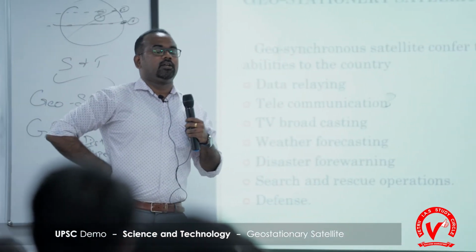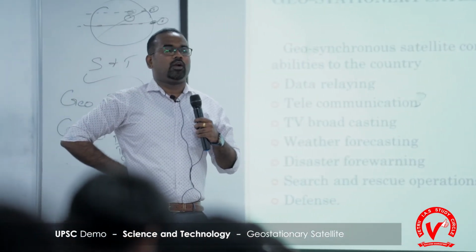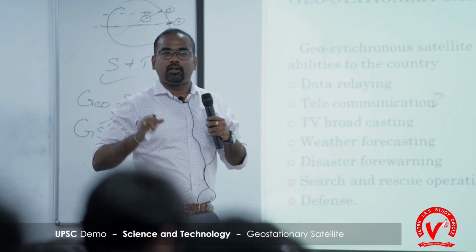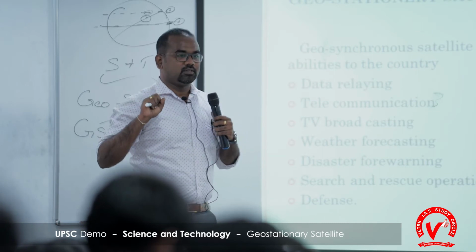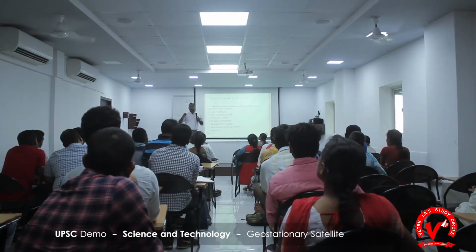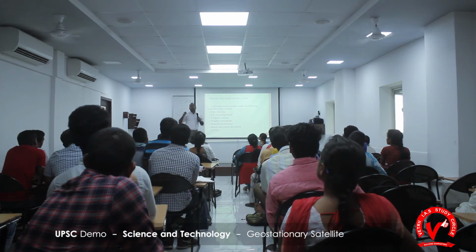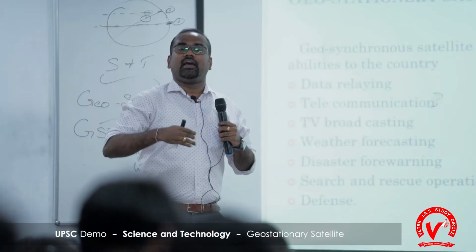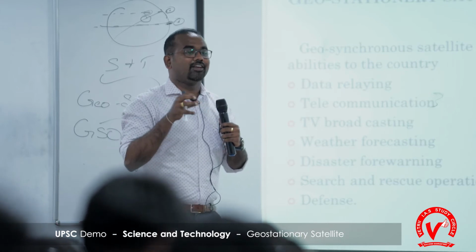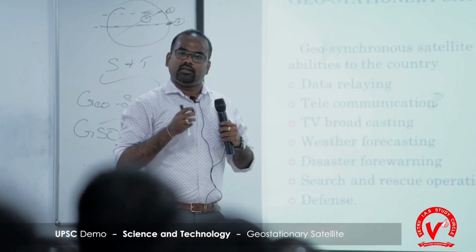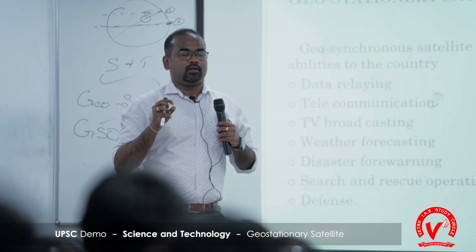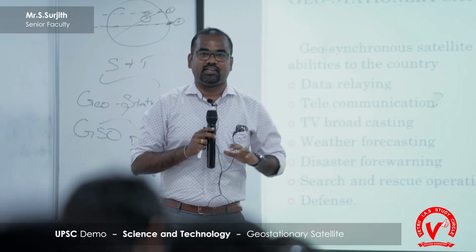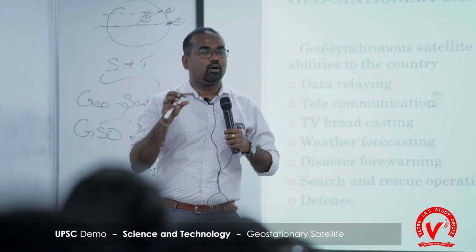Because to forecast weather, what are the two conditions required? One is temperature and the other one is humidity. Correct. To identify temperature and humidity, this satellite needs to carry another instrument called a camera or a sensor. A camera. Okay, because the main reason for having another satellite, called a remote sensing satellite, is that it is the satellite which is used for all this purpose.